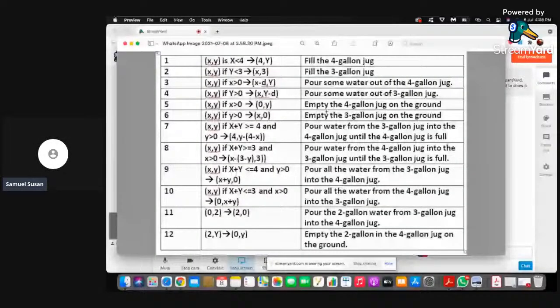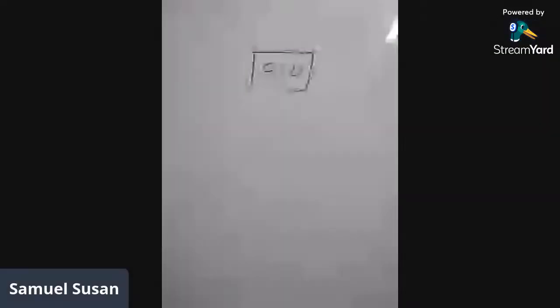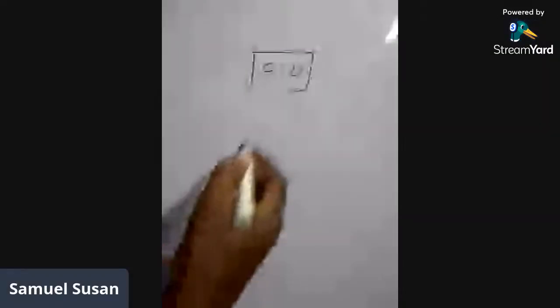We represent the two jugs as two different variables, and we write the initial state as (0, 0). If possible, I'll give it on the board for you. I think I switched on the board. You can see that on the board. So I represent (0, 0) as the initial state. This is the state you can see on the whiteboard. The first one represents the 4 gallon jug and the second one represents the 3 gallon jug. So this is the initial state.